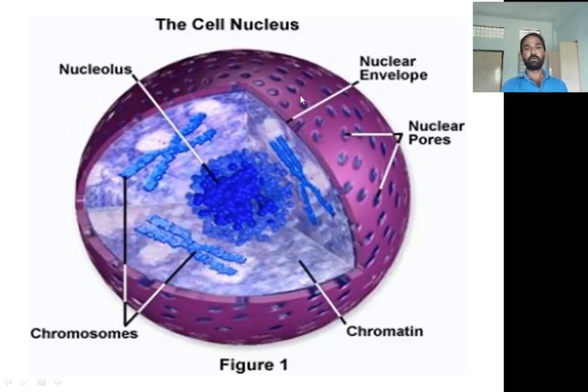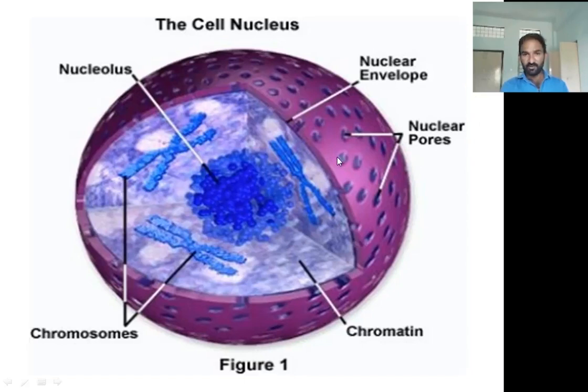In this nuclear envelope there are two membranes: one is the outer membrane and the second is the inner membrane. In between the outer and inner membrane, there is a small space, known as the perinuclear space. The nuclear envelope surrounds the nuclear material, but it does not surround the nucleus continuously. It leaves some spaces, and in these spaces some pores are formed, which are called nuclear pores.